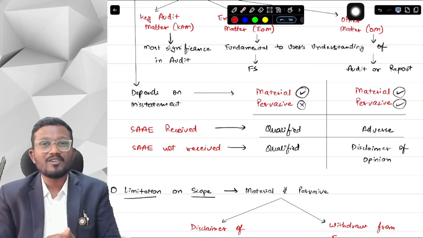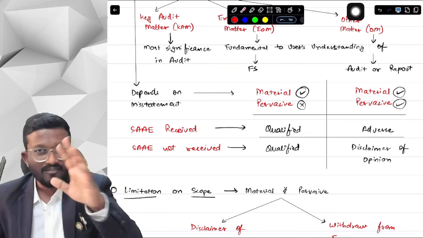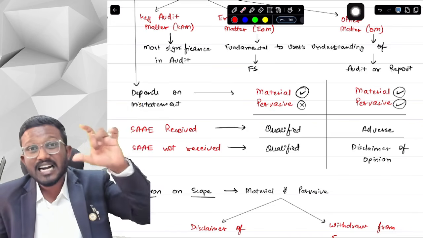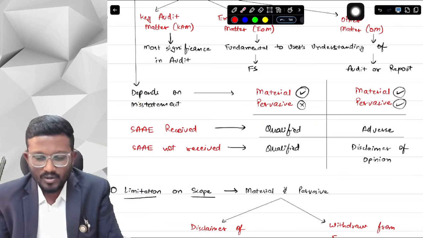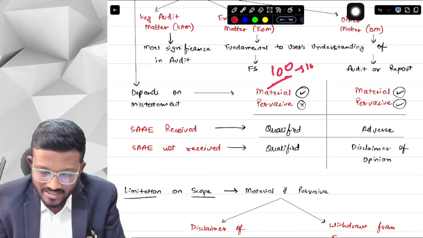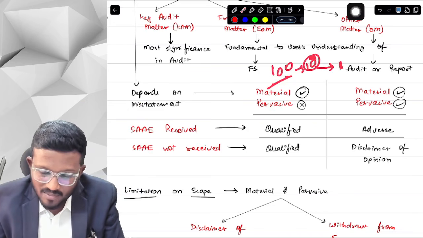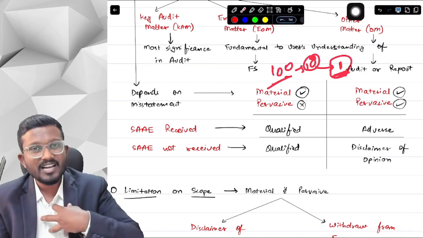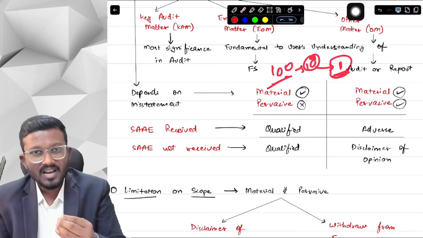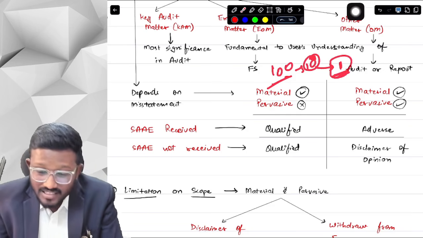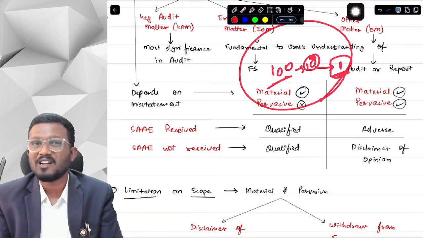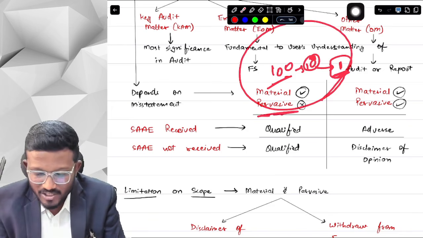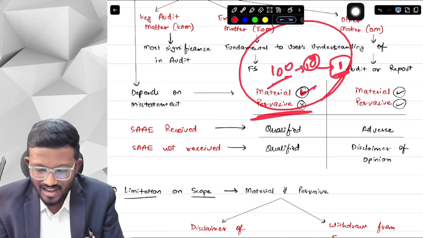For example, suppose there is a misstatement in inventory. 10% of inventory is missing and the inventory is 10% of the total asset. So total asset, suppose 100 rupees, inventory is 10 rupees, and 10% of the inventory means 1 rupee of the inventory has a misstatement. This misstatement, as per an auditor, is a material misstatement. Is it a pervasive misstatement? Is it spread in the whole financial statements? No. Then it is called non-pervasive material misstatement, which is material but not pervasive.